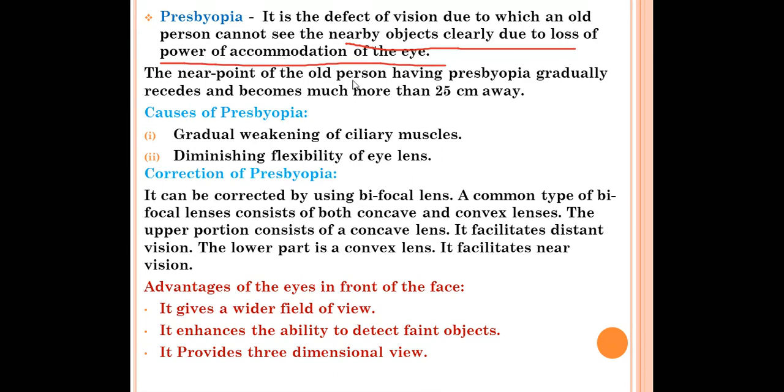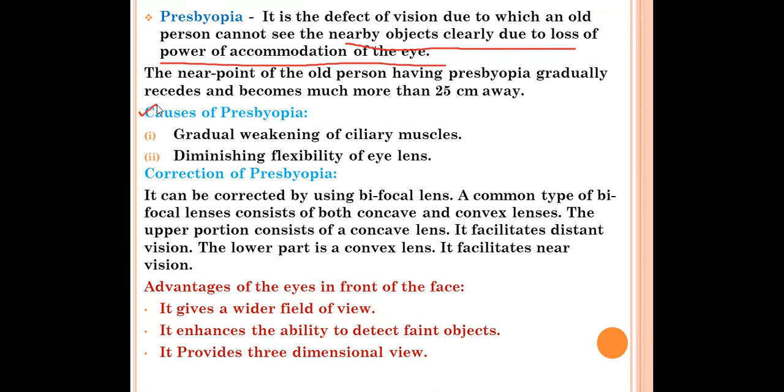The near point of the old person having presbyopia gradually recedes and becomes much more than 25 centimeter away. The near point will cross that 25 centimeter limit and become more than 25 centimeter.